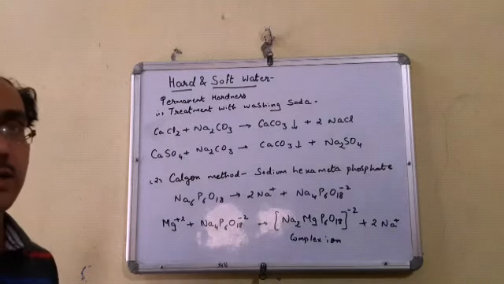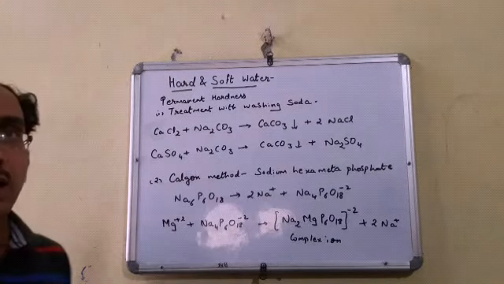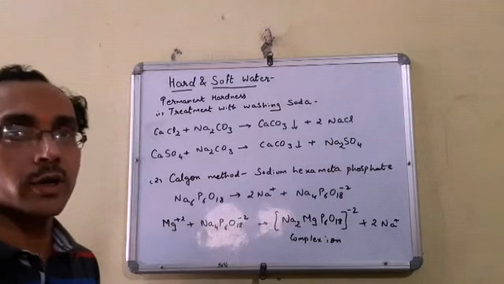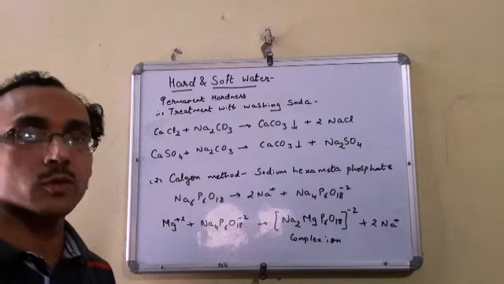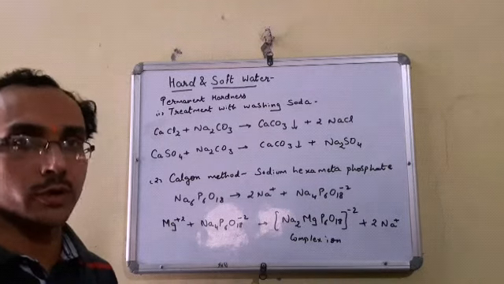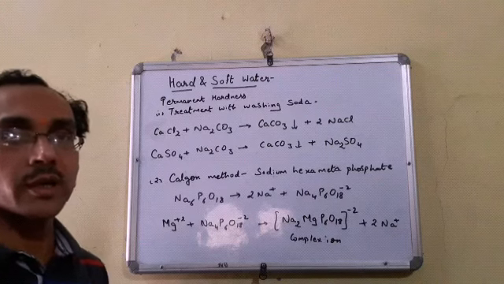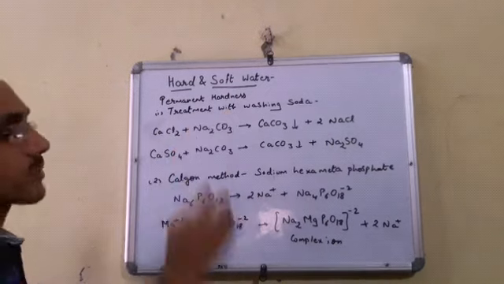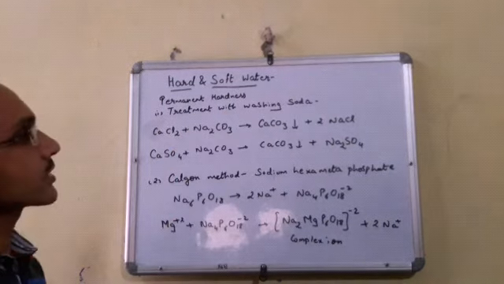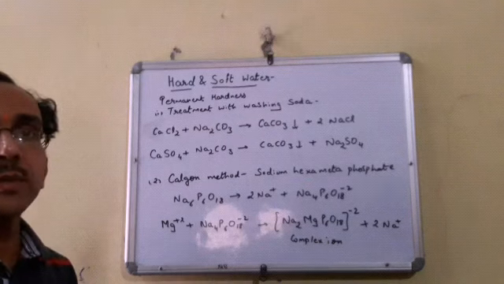Now students, see the next topic, permanent hardness. I have told you that permanent hardness of water is due to the presence of calcium and magnesium chlorides or sulfate salts present in water. Now how can we remove this permanent hardness of water? There are various methods. The first method is treatment with washing soda, that is sodium carbonate.